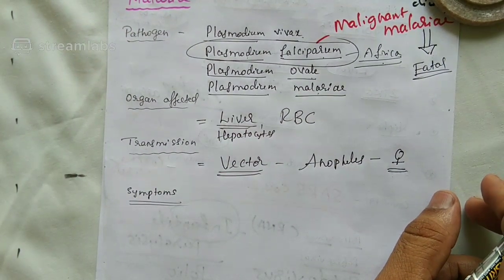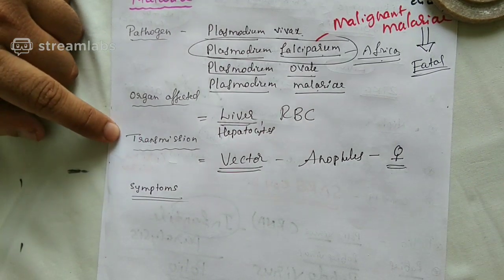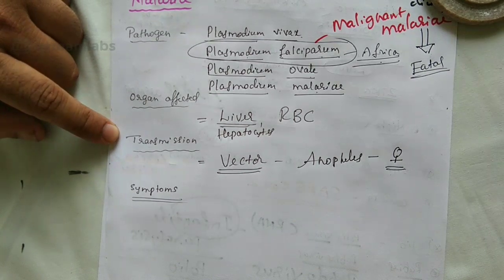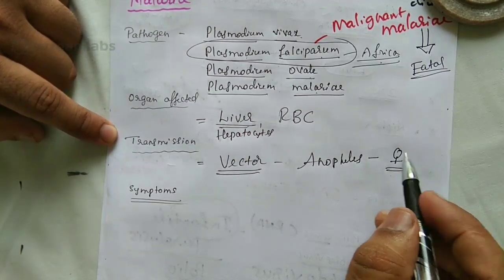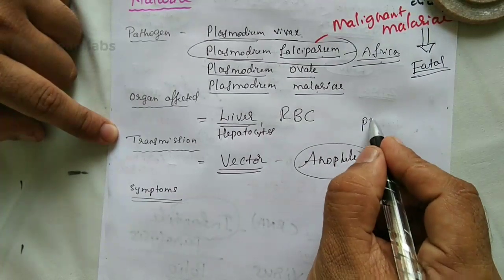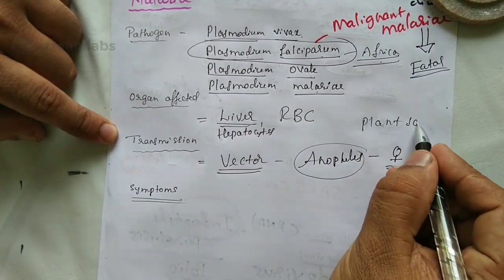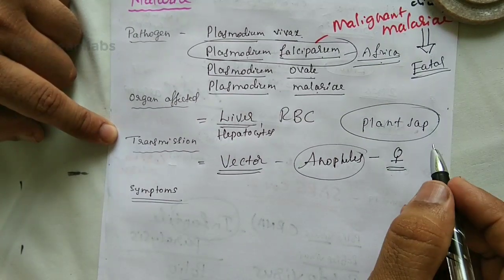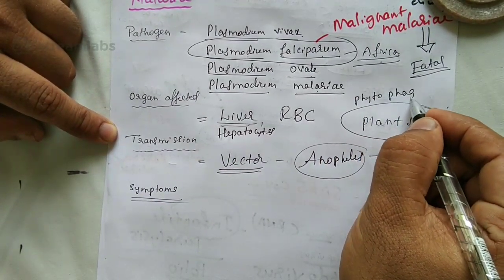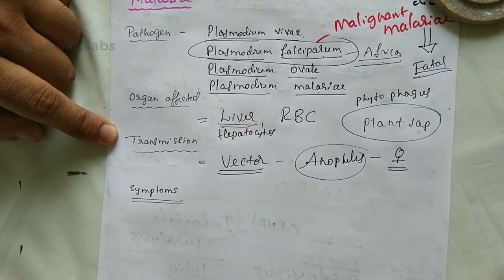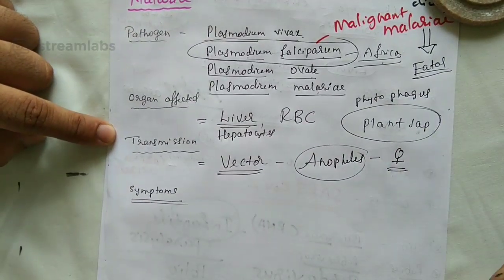You may ask why only the female Anopheles mosquito. Let me answer that. Mosquitoes are insects, and whether male or female, Anopheles mosquitoes depend on plant sap. Plant sap is food for them, so we call them phytophagous. They are eating the plant sap.